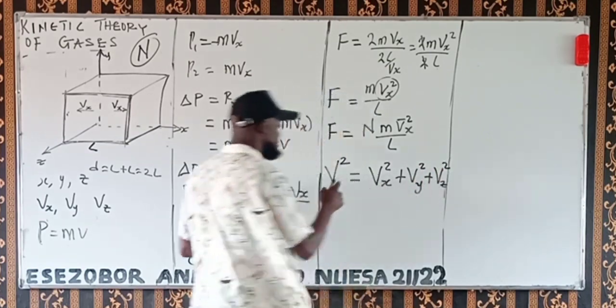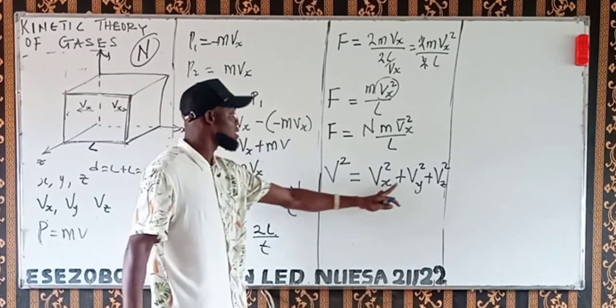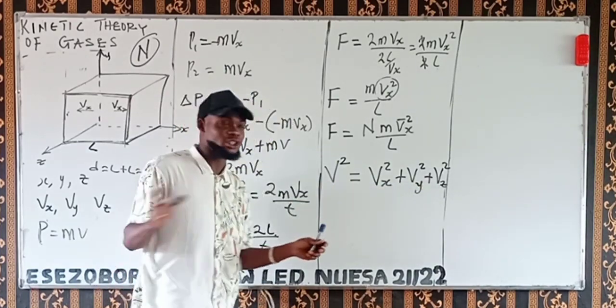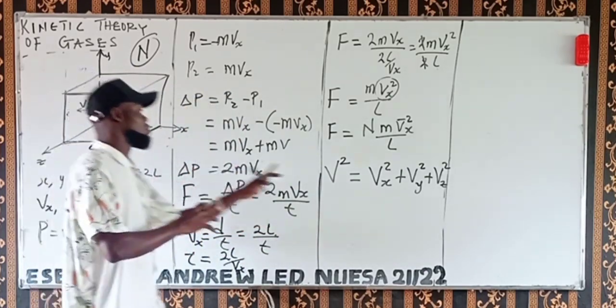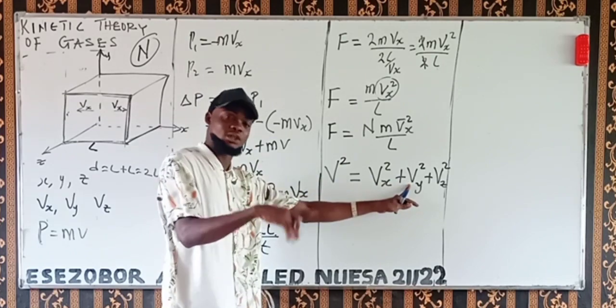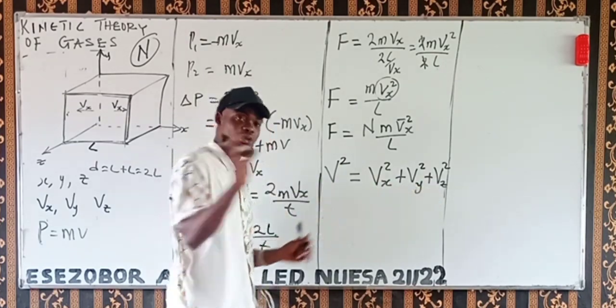This is the total, because some are moving to the x, some to the y, some to the z.